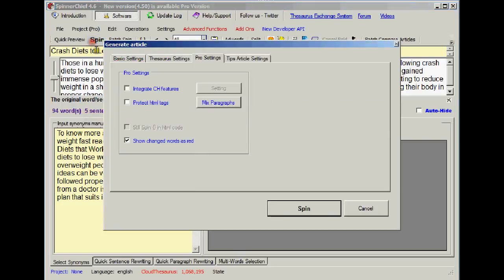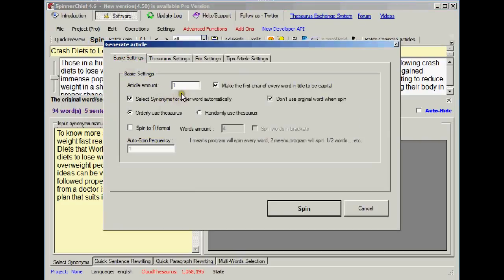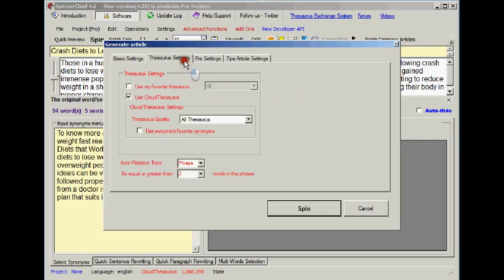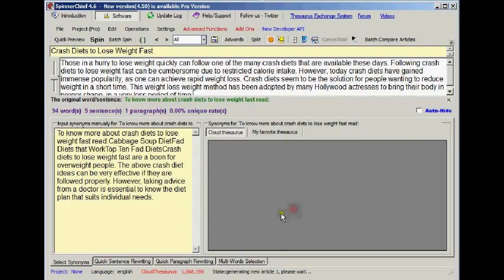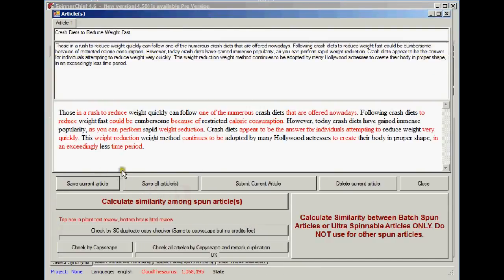Now let's spin it. I've got the Cloud Thesaurus loaded, and we're going to auto spin it using the phrase setting. Here we have phrase set to 2 words. If you don't know about this, there's an instructional video on it. We're basically trying to spin to human readable level. So let's spin that. Let's have a read of that.